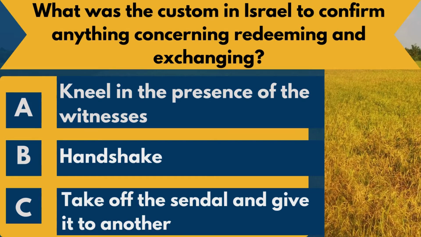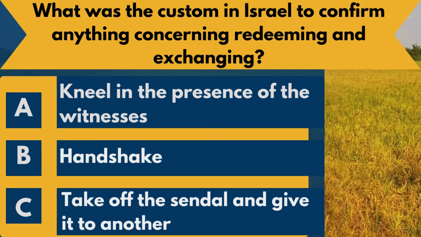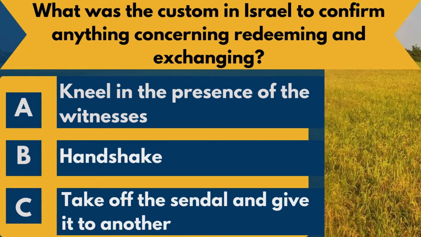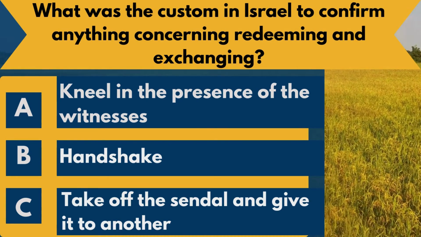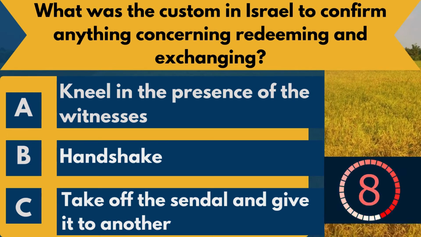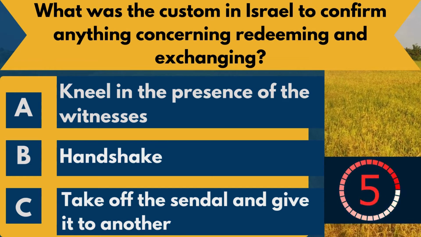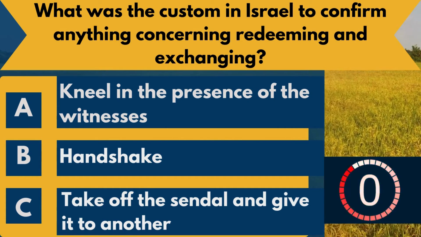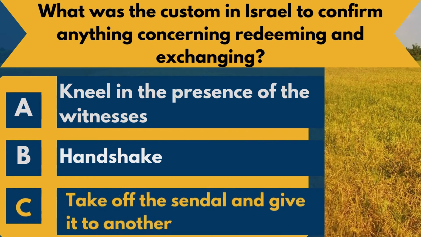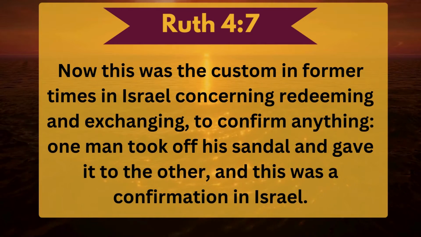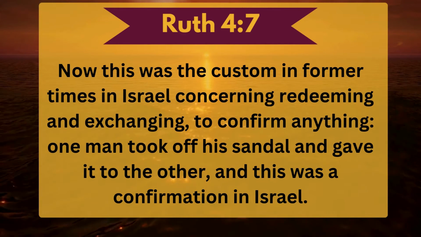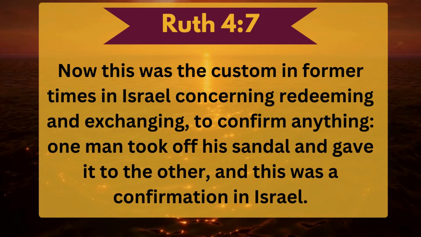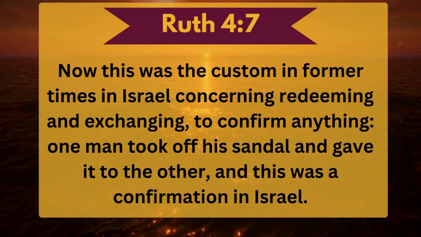Question 9. What was the custom in Israel to confirm anything concerning redeeming and exchanging? A. Kneel in the presence of the witnesses. B. Handshake. C. Take off the sandal and give it to another. The answer is C. Take off the sandal and give it to another. Ruth chapter 4 verse 7. Now this was the custom in former times in Israel concerning redeeming and exchanging, to confirm anything. One man took off his sandal and gave it to the other, and this was a confirmation in Israel.